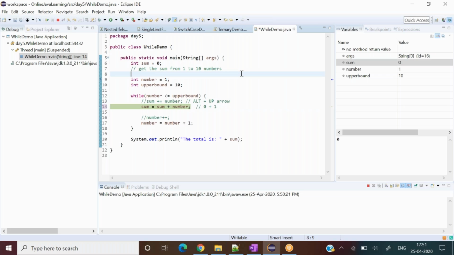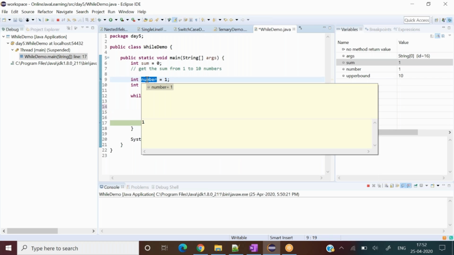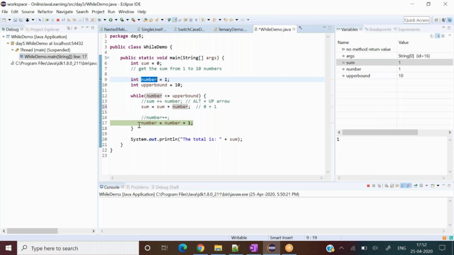I wish the drawing tool would work, but okay, anyway. So what has happened now? The sum variable container has 1 now. Now I need to run this particular program 10 times. So that's why I have taken the number, so that I can increment it. So I'm incrementing the number here. Number is incremented by 1, because I want to get the sum of 1 to 10. So every now and then I need to increase this value, then only I can get it. So now what will happen?